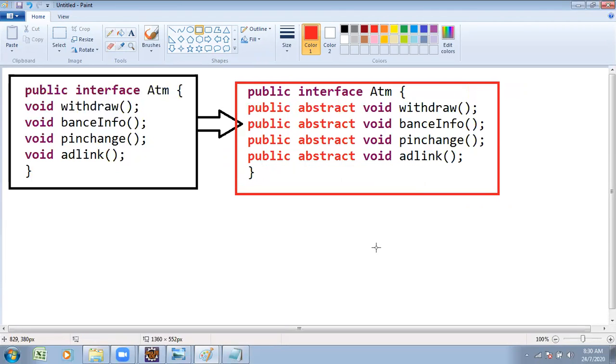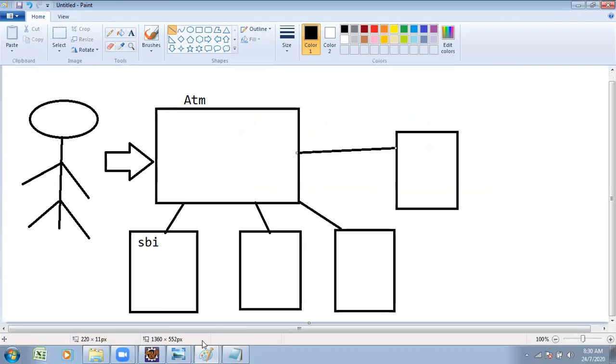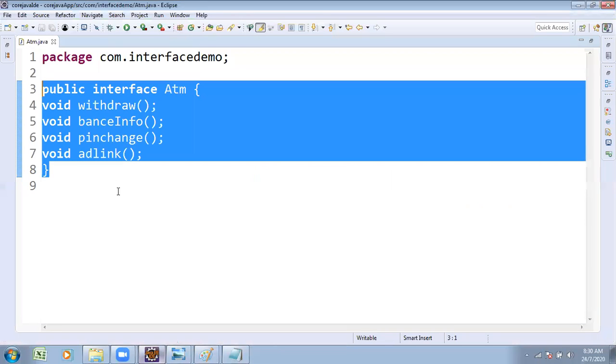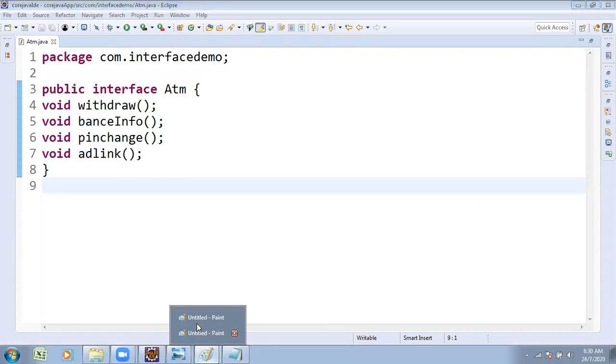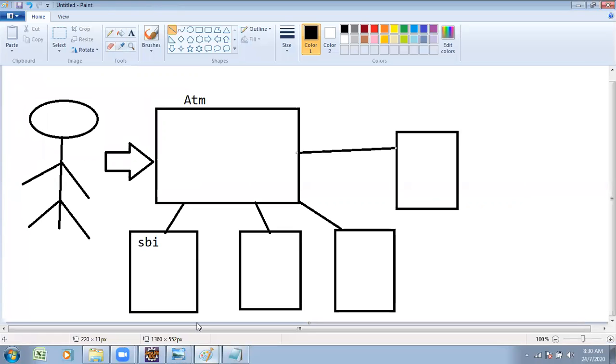Now we want to concentrate. Step 1: how many methods you want, you can present. It contains 0 or more abstract methods. Here I took 4 methods. The step 1 process is complete: creation of an interface with 0 or more abstract methods. Step 2, I want to do.